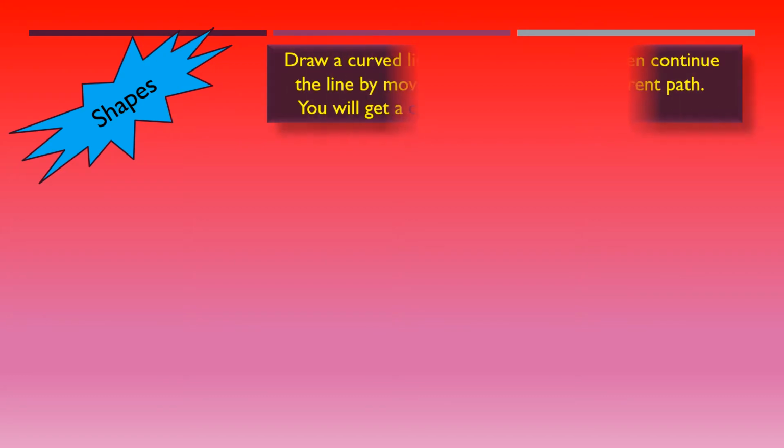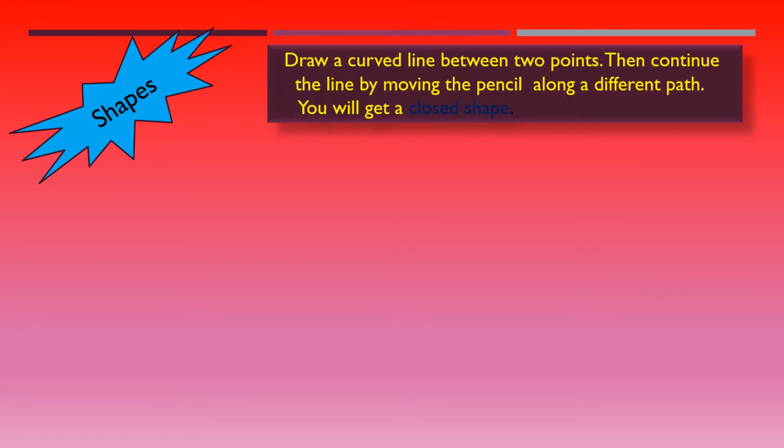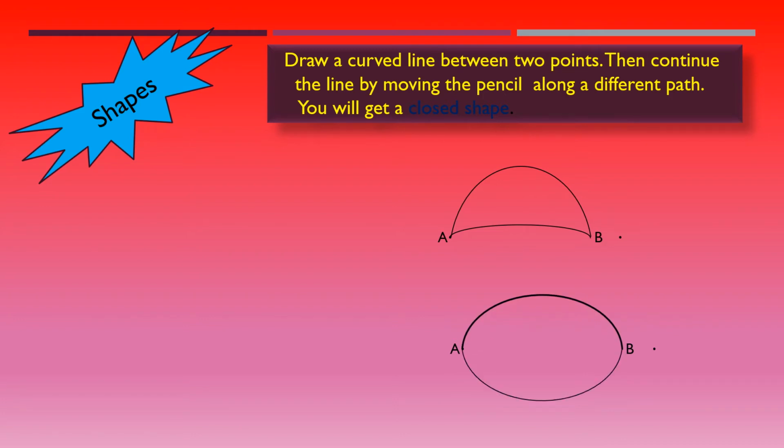Now children, we are going to understand how to make shapes. First, draw a curved line between two points. Then continue the line by moving the pencil along a different path. So what you will get is a closed shape. Now see here, two points A and B. Then one curved line you make, after that another one. So you got a closed shape here. Another one you can see, two points A and B. Now from a different path you make this curved shape. What you have got is an oval.